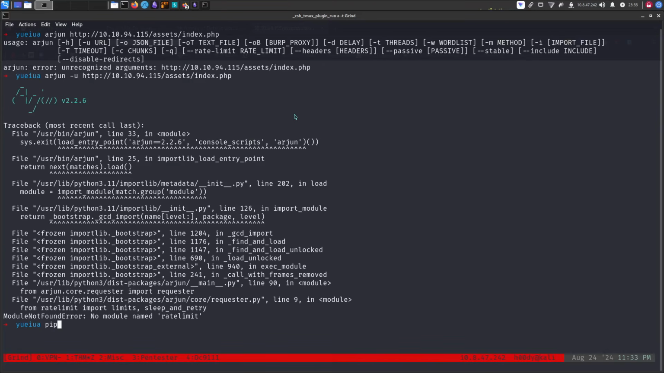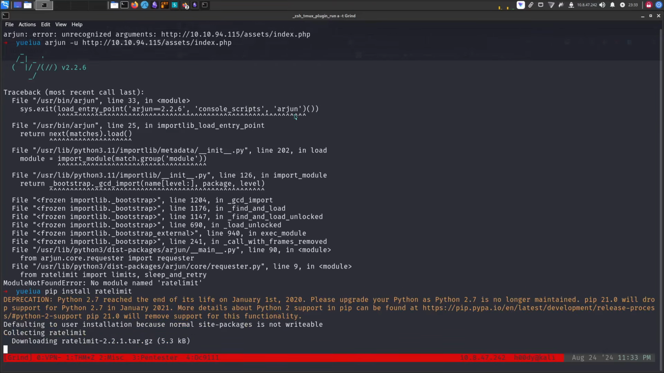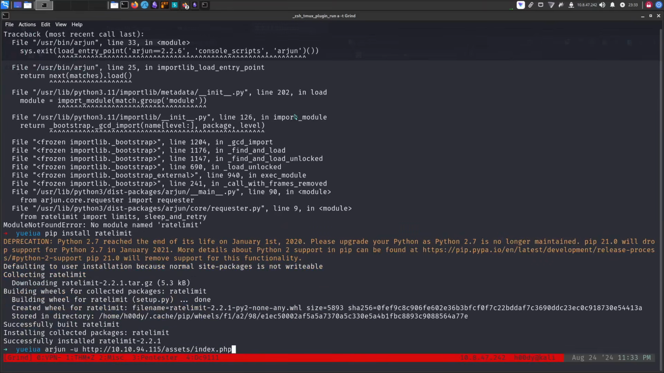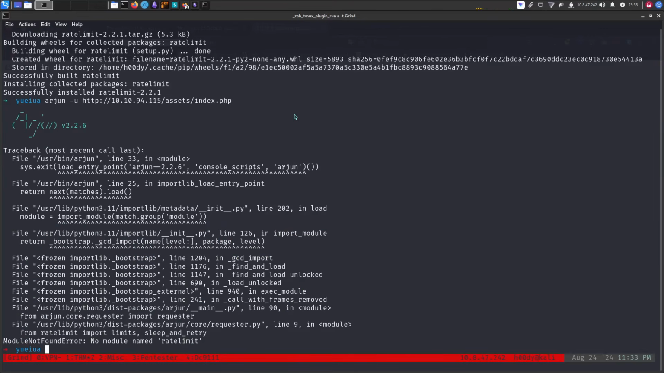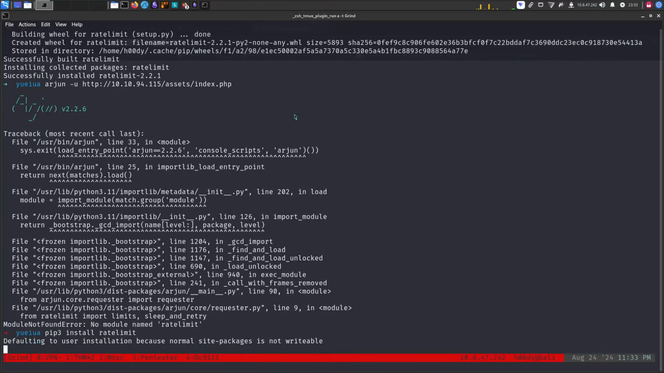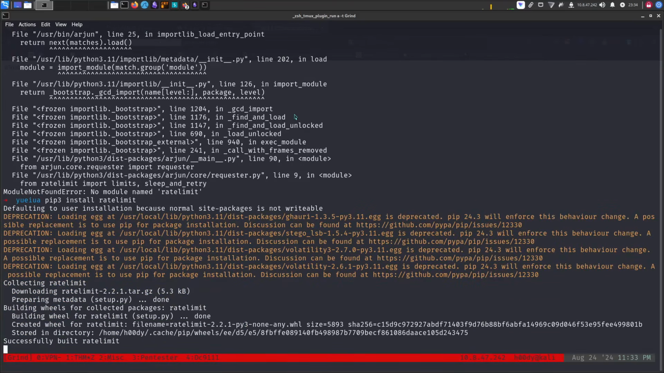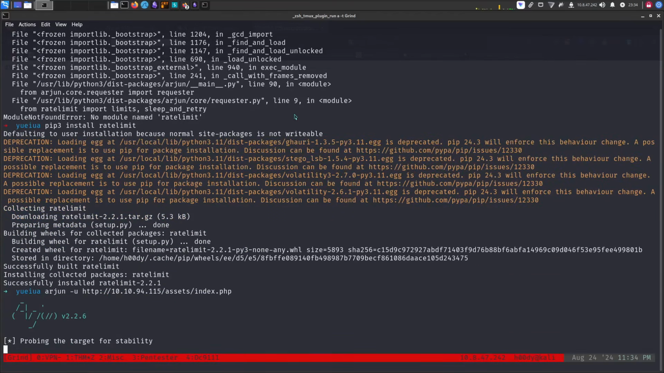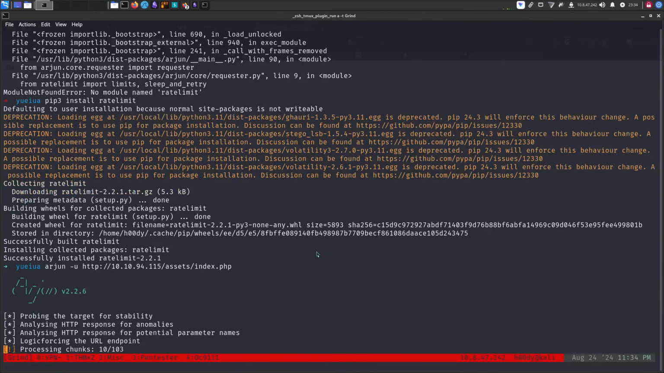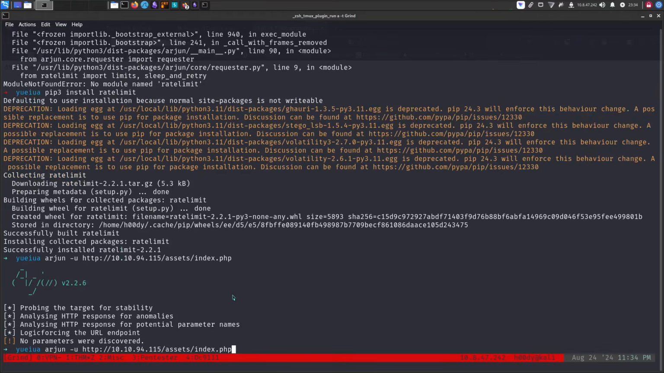Okay, pip install. I don't want to waste more time on it, but yeah, this kind of CTF didn't make any sense to me. Pip3 install ratelimit. Come on. Okay, so probably we can find it using Arjun, or we can specify a wordlist to Arjun and it will find that for us. So it didn't. Never mind.